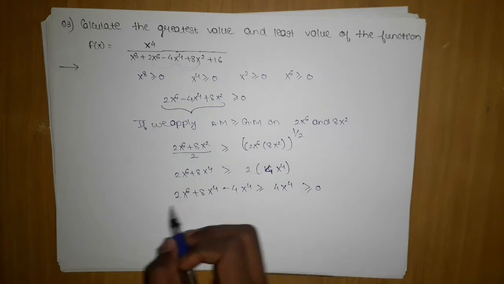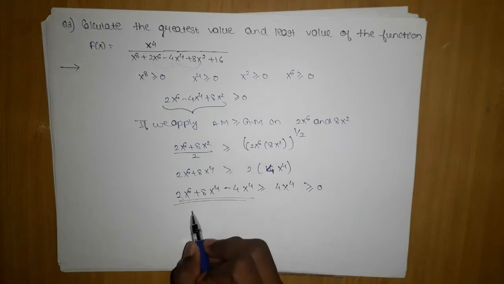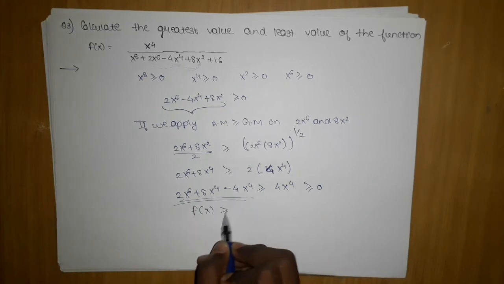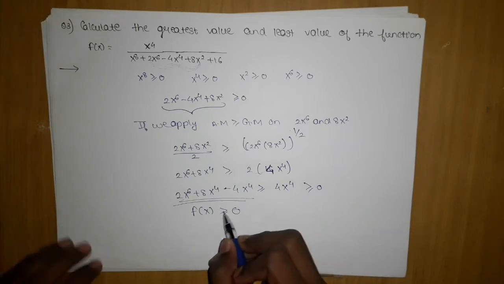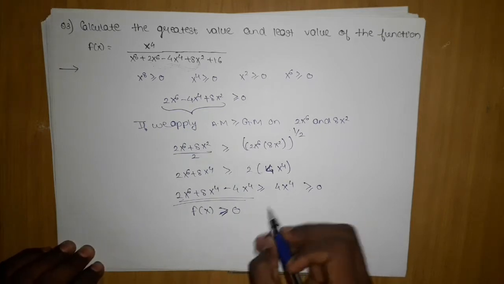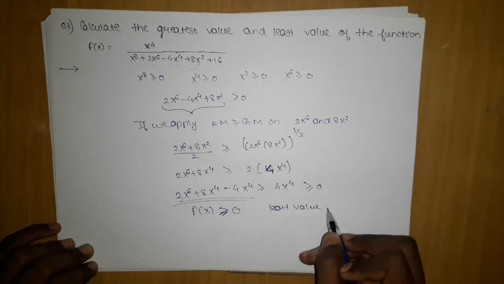So we prove that this is positive. If this is positive, then I can say f of x is greater than or equal to 0. So the least value is 0.